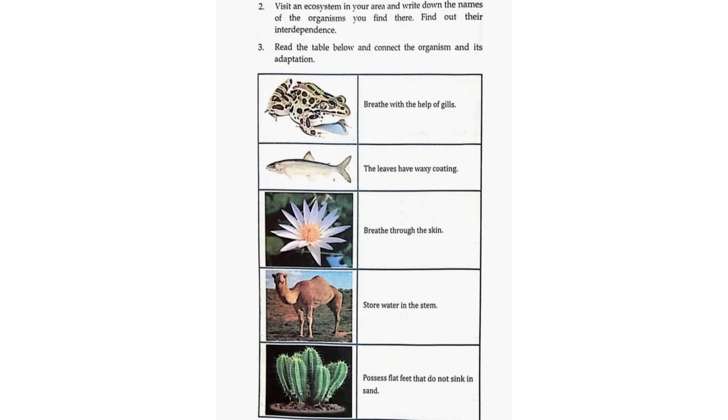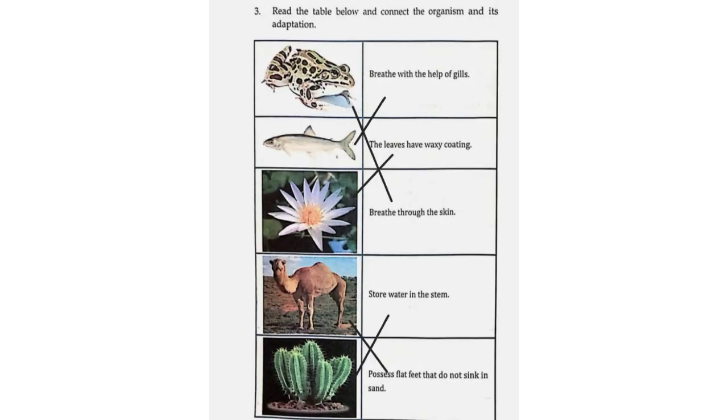3. Read the table below and connect the organism and its adaptation. Frog. Breathe through the skin. Fish. Breathe with the help of gills. Water lily. The leaves have waxy coating. Camel. Possess flat feet that do not sink in sand. Cactus. Store water in the stem.